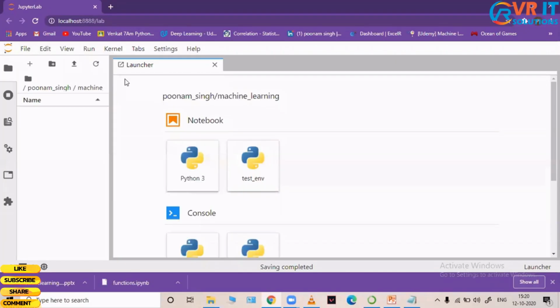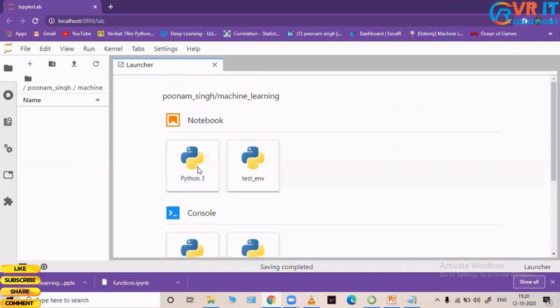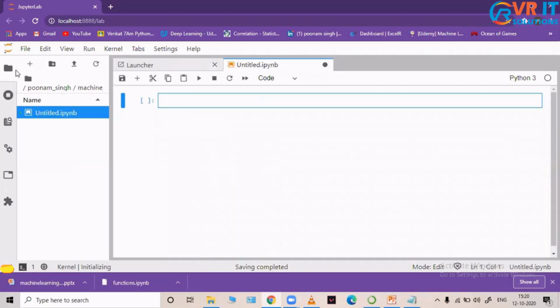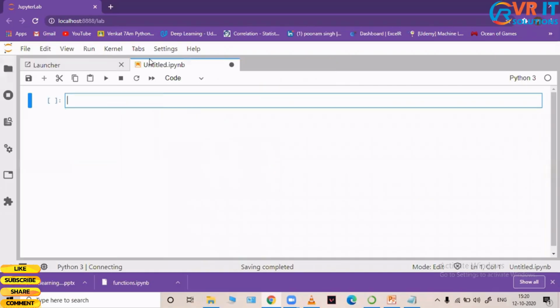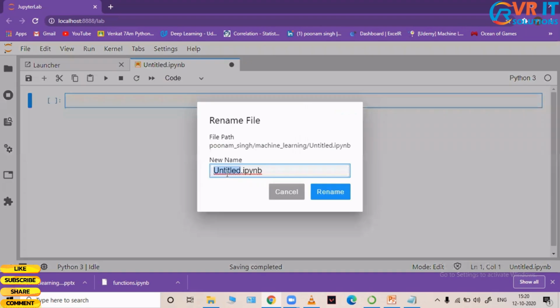So this is how my Jupyter interface looks. I can just create a folder. Let me click on File, New, and Notebook. This is how I create a new notebook. I can rename this notebook by right-clicking, where I get an option called rename. Let me rename my notebook, say, variables.